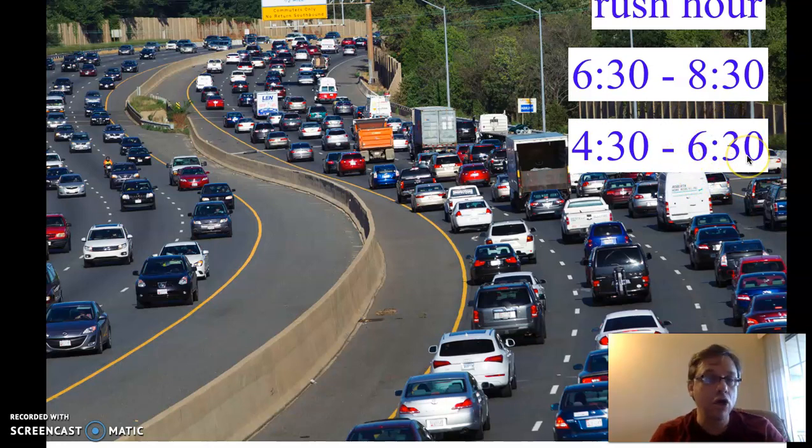So if you're driving during these times on the main roads of a city, you might see a lot more traffic and traffic jams. So you do need to be careful, right, during these times.